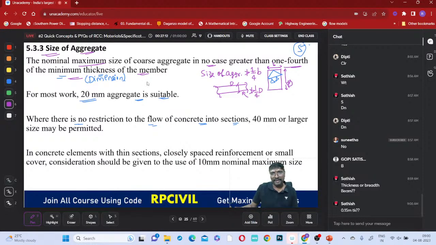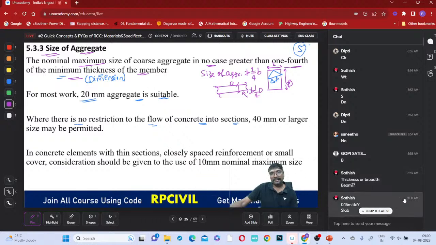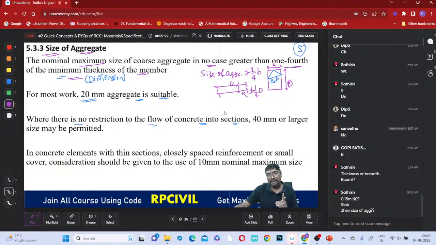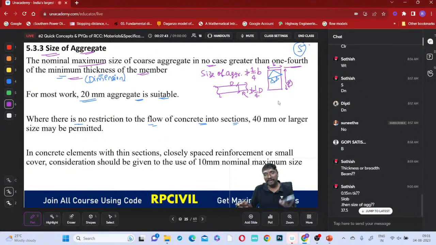Whatever slab thickness you are providing, the aggregate size should not be more than one-fourth of it. For example, 150 divided by 4 comes to 37.5. So you have to select the aggregate size lesser than 37.5 only. You cannot select greater than 37.5 mm. Okay, got it?